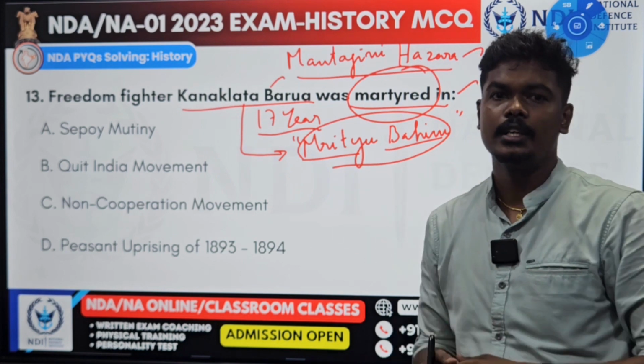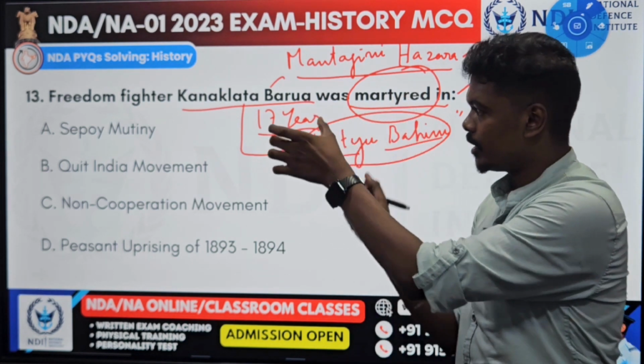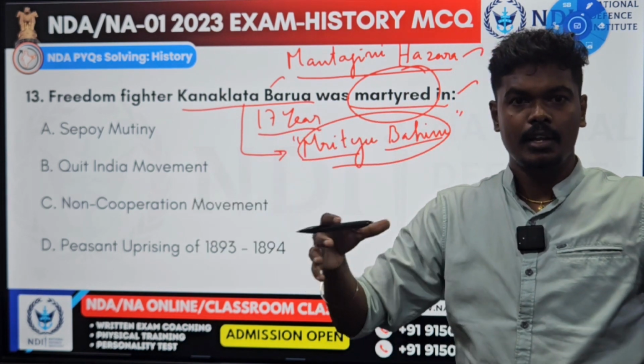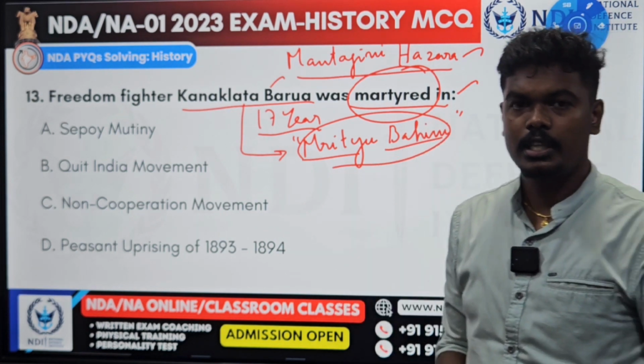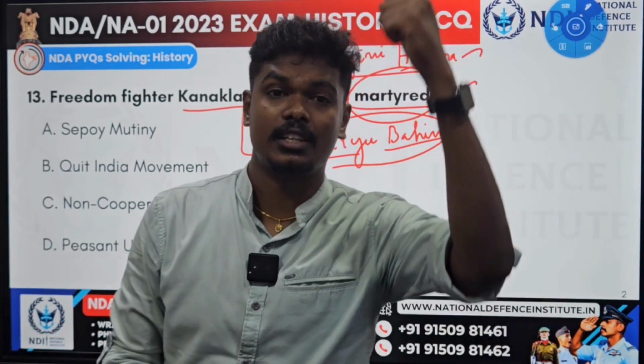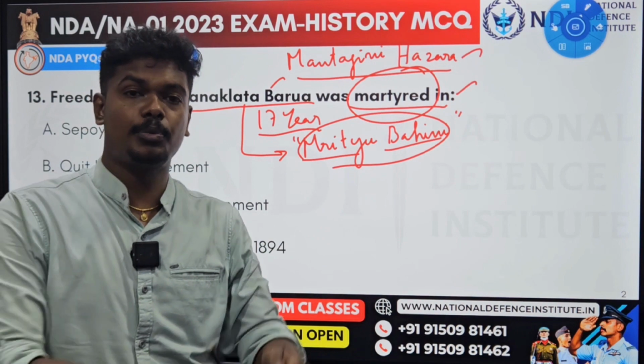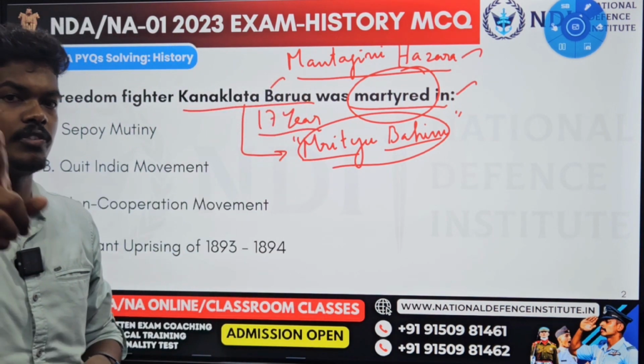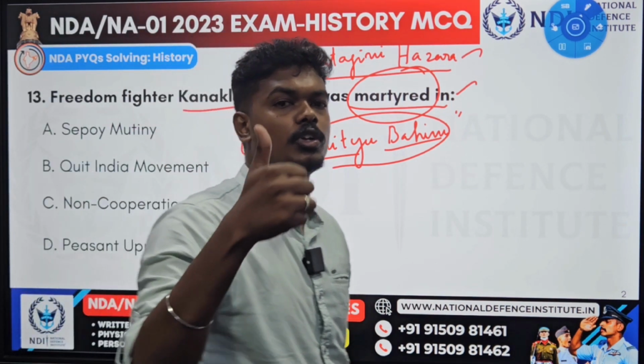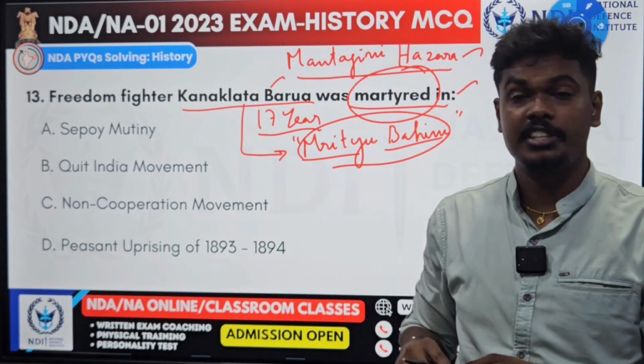It is near Guwahati. So their intent, what they did: Kanaklata Barua headed a group of people. They were supposed to go to the police station and unfold the tricolor, at the time the national flag. They were supposed to hoist the national flag, but hoisting the national flag was a crime. If you do it, you will be arrested. But still, she valiantly did.